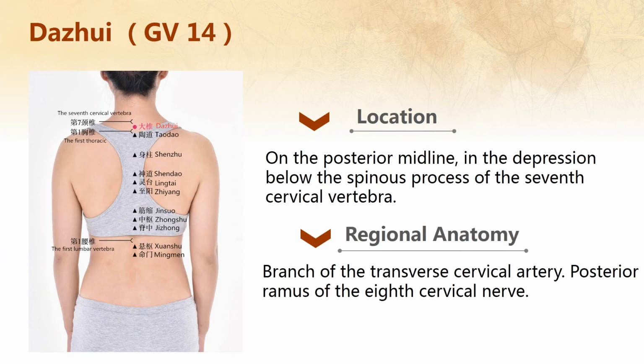Let's see the second acupuncture point. The first is location. On the posterior midline, in the depression below the spinous process of the seventh cervical vertebra. Regional anatomy: branch of the transverse cervical artery, posterior ramus of the eighth cervical nerve.